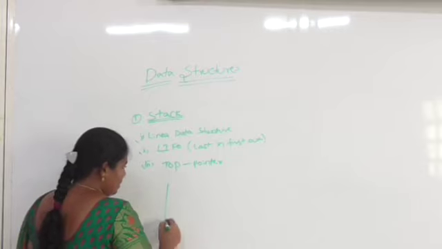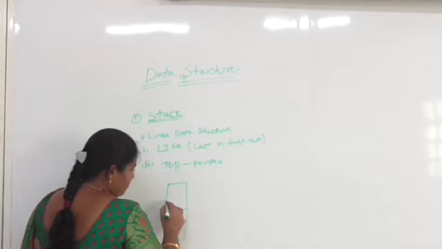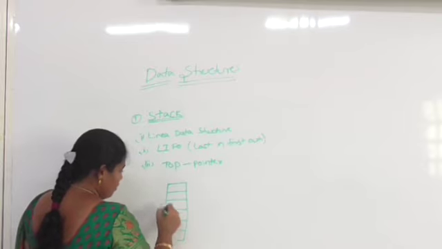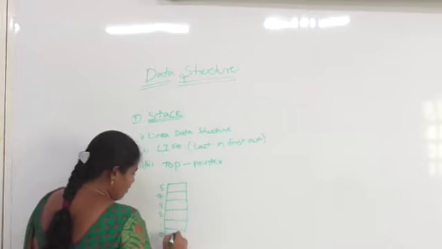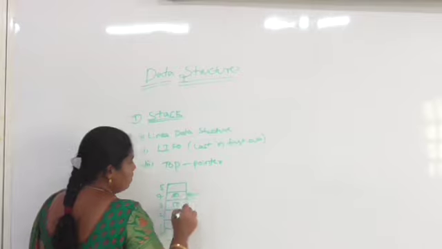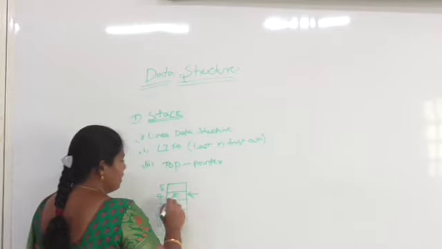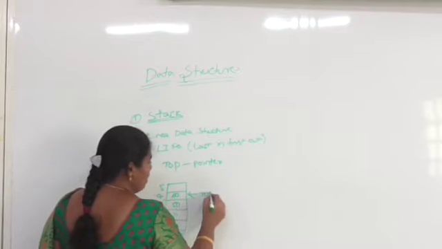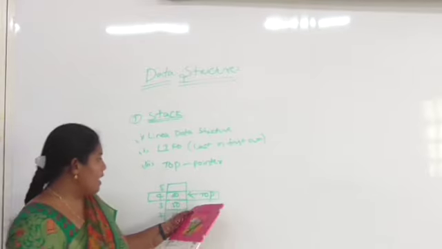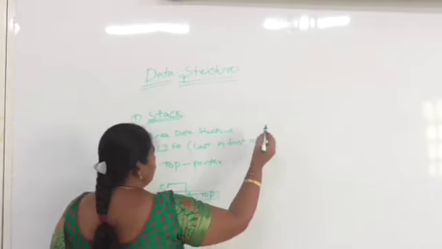The graphical representation of stack is: array indexes 0, 1, 2, 3, 4, 5, and values. In the stack, the top element is 60, so we represented this 60 using the pointer called top. This is the highest element present in the stack.